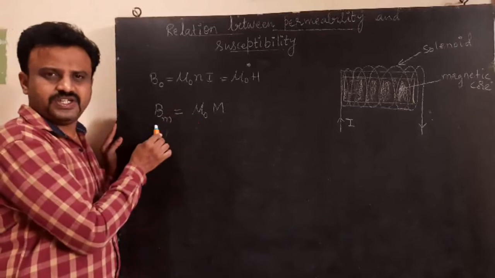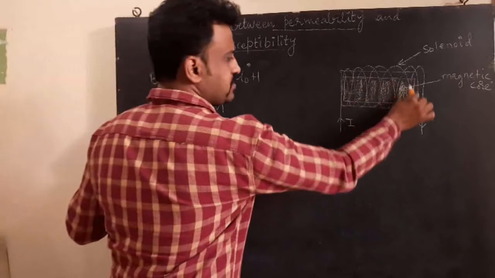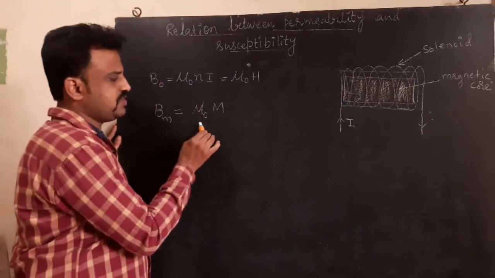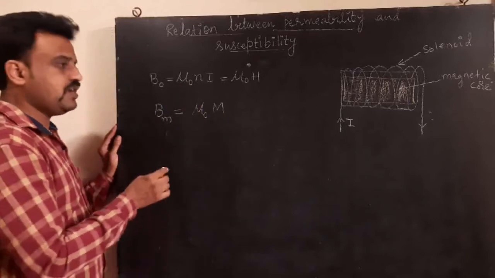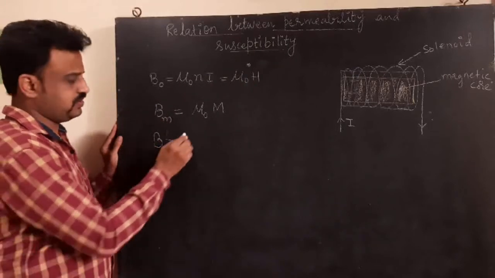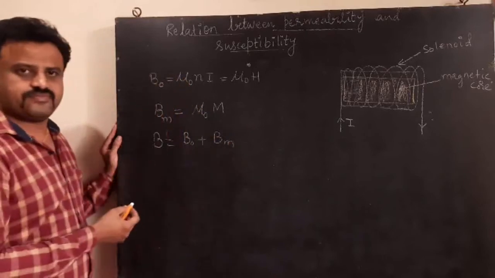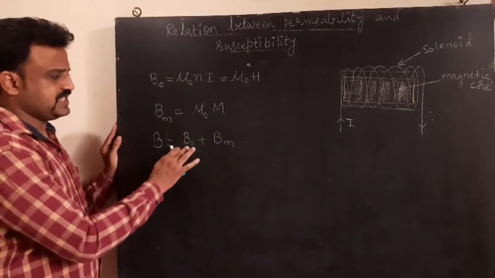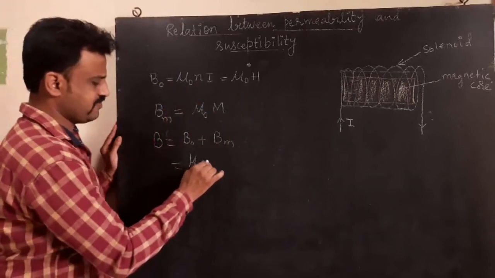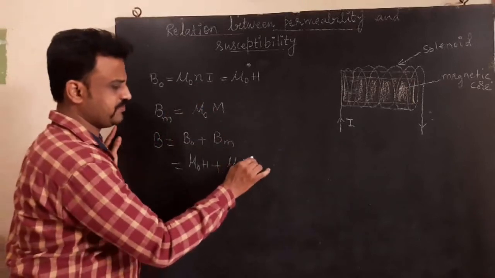This is the magnetic field due to the magnetic core. Now, what is the total magnetic field? Total magnetic field B is equal to B naught plus Bm. B naught is nothing but mu naught H, and Bm is nothing but mu naught M.